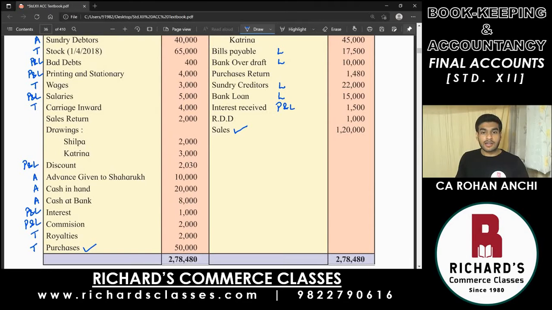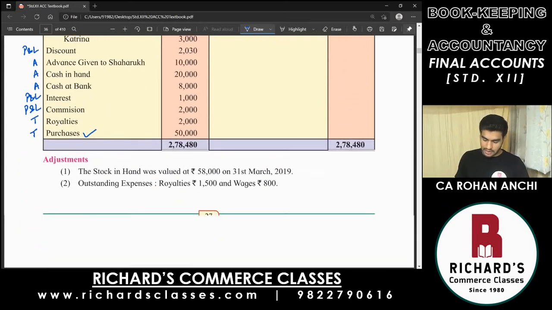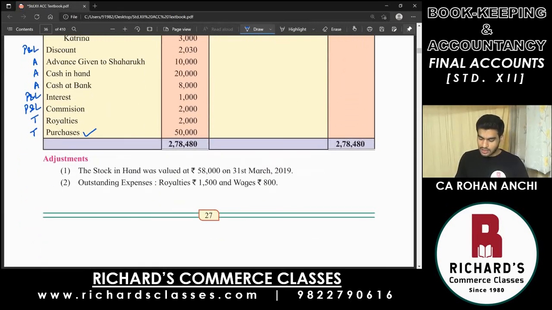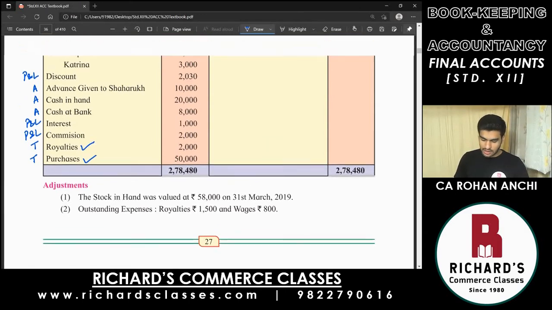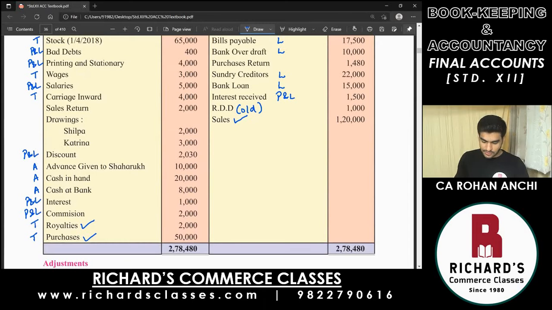RDD, the one given in the trial balance, is always old RDD, and there is a specific way of writing RDD and bad debts together in profit and loss account. Then further adjustments given. The stock in hand was valued at 58,000 on 31st March 19. Outstanding expenses, royalties and wages. So let's tick mark both these expenses, they are outstanding. First is royalties and the next one, wages.